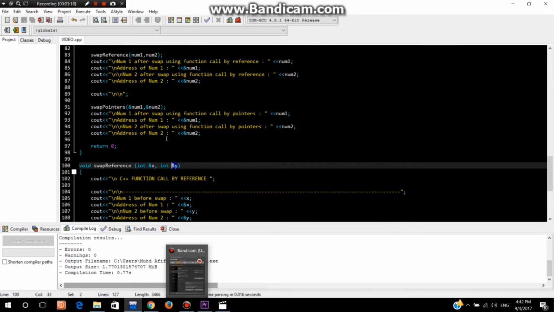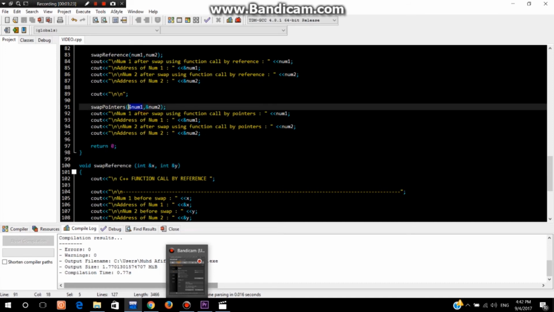Okay, then for the pointer, swapping passing by value using pointers.